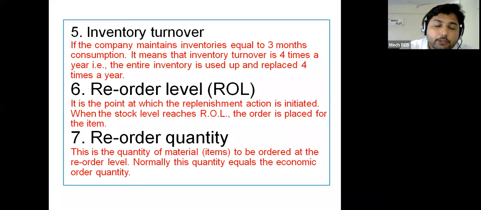Then the sixth important terminology is reorder level. It is the level in the inventory, or minimum quantity, where the replenishment action should start. That level will be considered as the reorder level. It is the point at which the replenishment action is initiated. When the stock level reaches the ROL, the order is placed for the item.